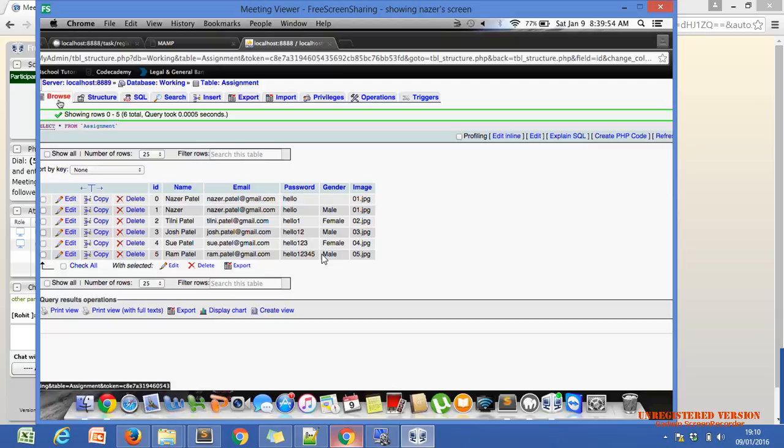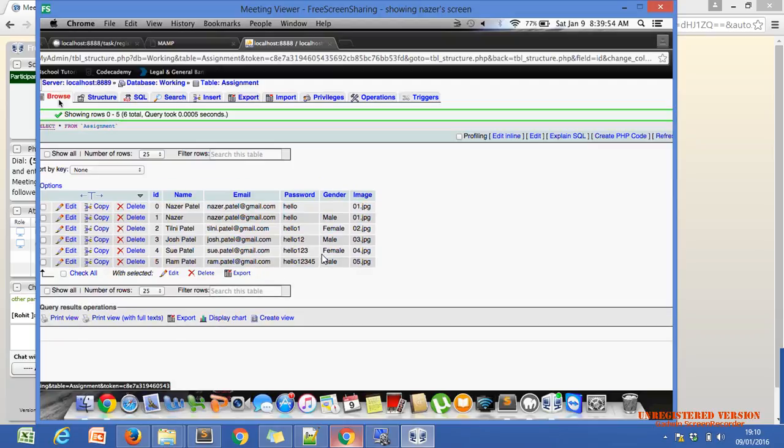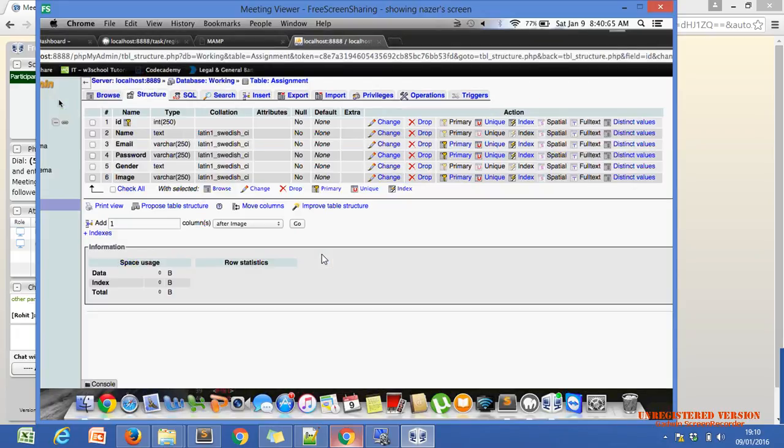Okay, go to structure again. Structure tab, another structure tab. And just drop. After the change option, there is a drop option for the ID. Yeah, after name, type, collation, attribute, null, default, extra, the change, the drop here.